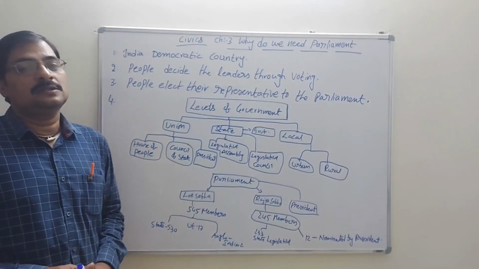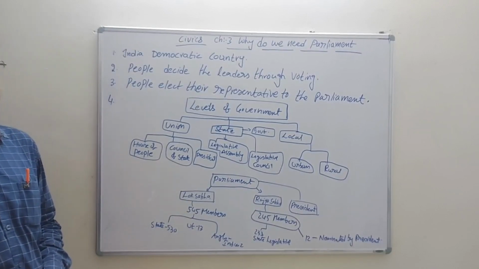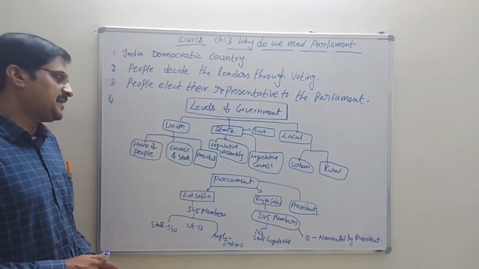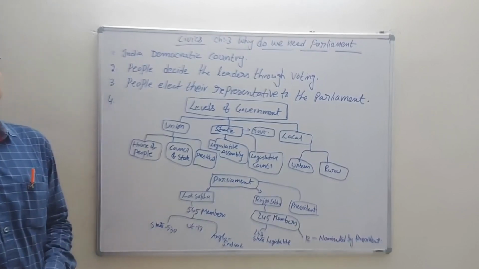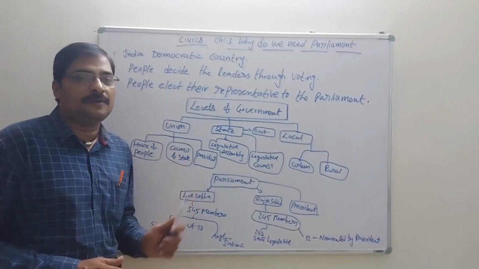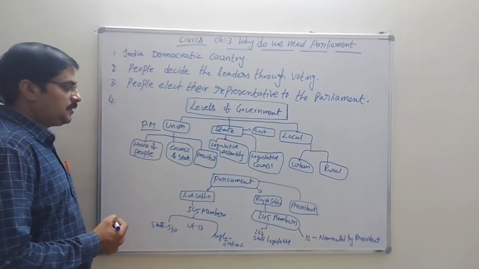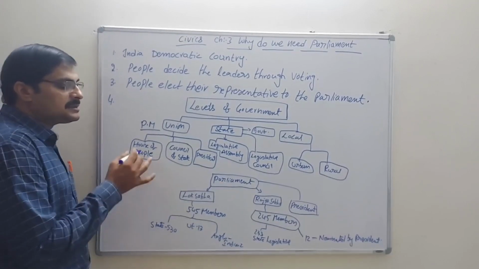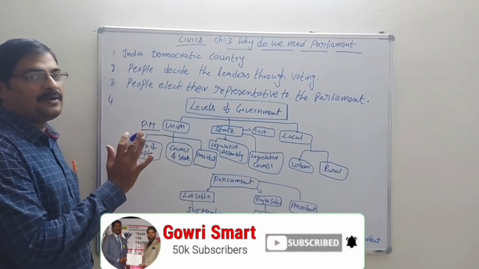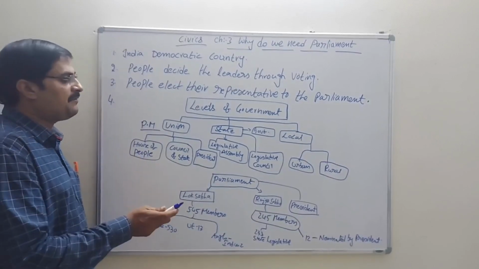According to the union government, that means the central government, it is again divided into three things: House of People, Council of States and President. The President appoints the Prime Minister. These all together are called the central government or union government. They hold equal positions. There are no ups and downs. Nobody has more power and some less; everybody has the same kind of power.